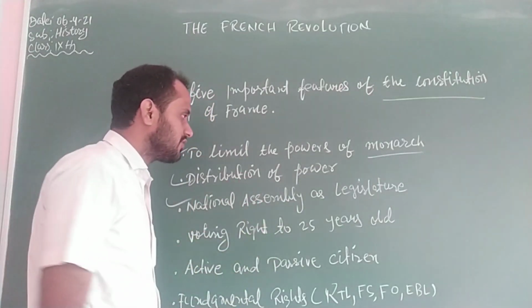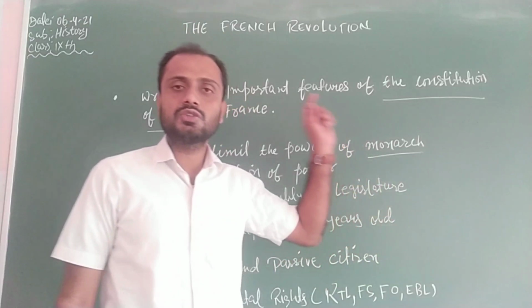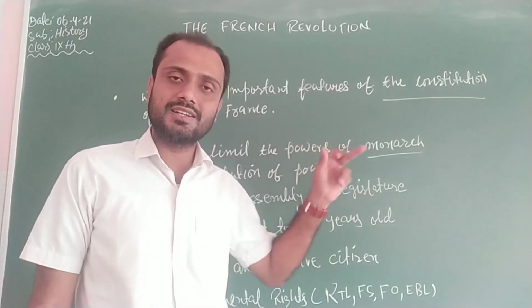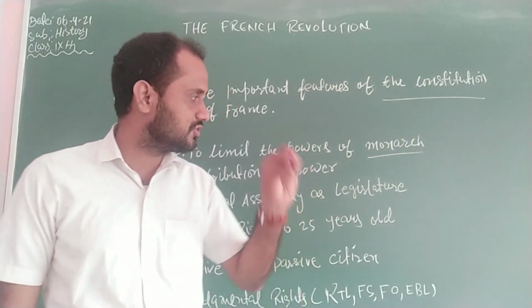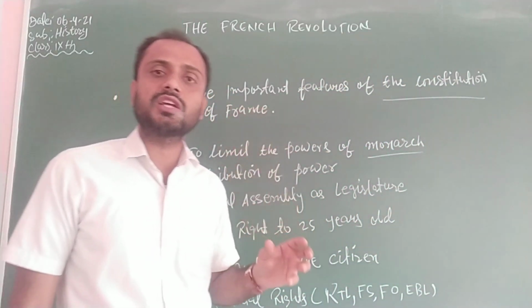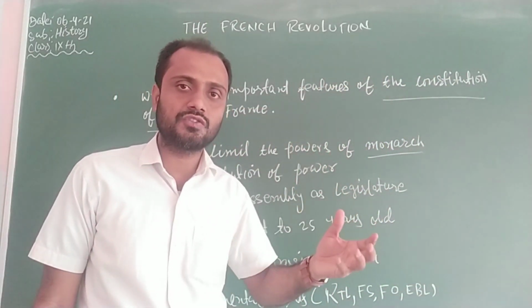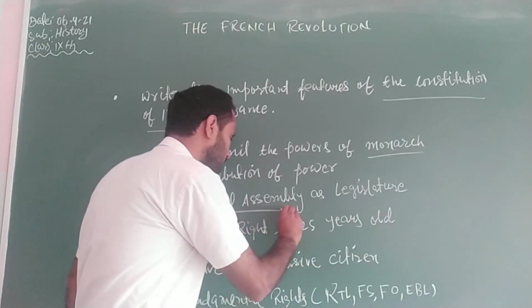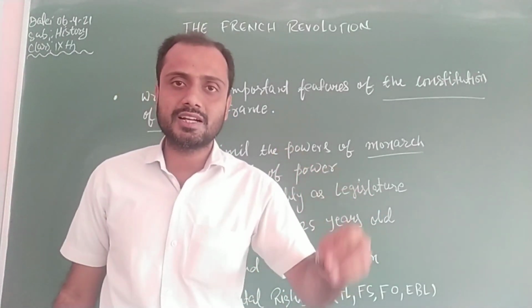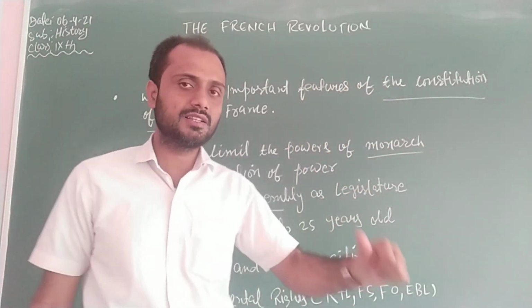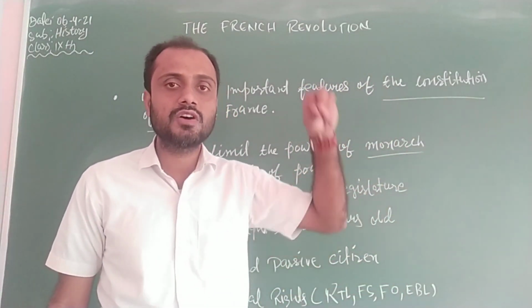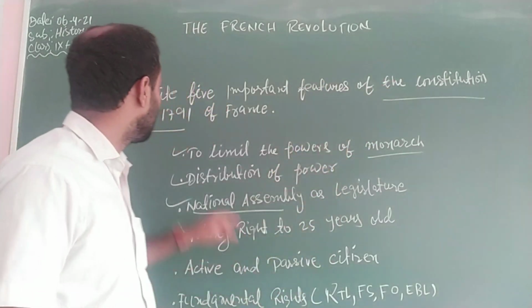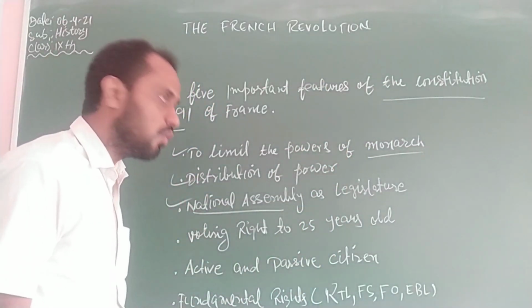So this is known as distribution of power. Next one is National Assembly as legislature. According to the Constitution of France of 1791, the right to make law was given to the legislature. Which institution was made the legislature of France? The National Assembly. As Parliament is the legislature of India, in the same way the National Assembly was made the legislature of France by the Constitution of 1791.